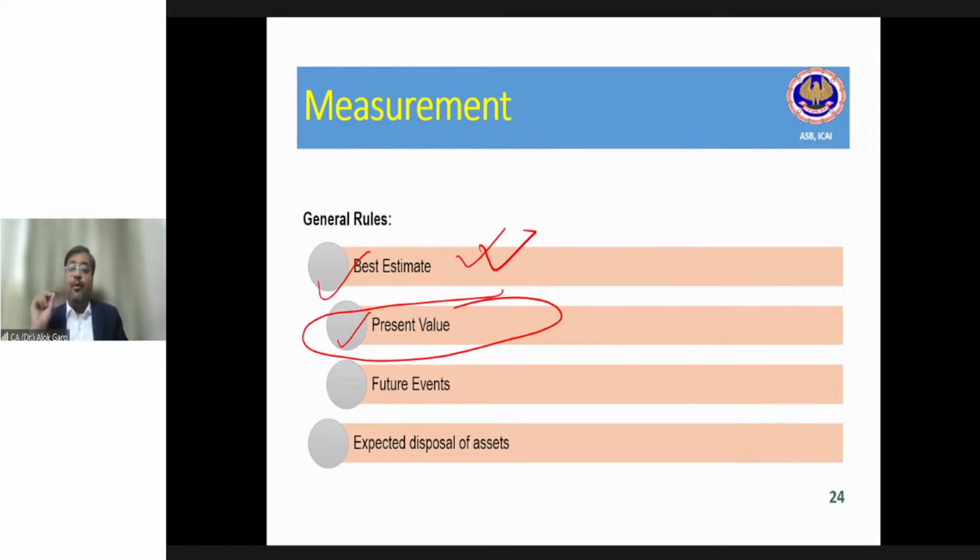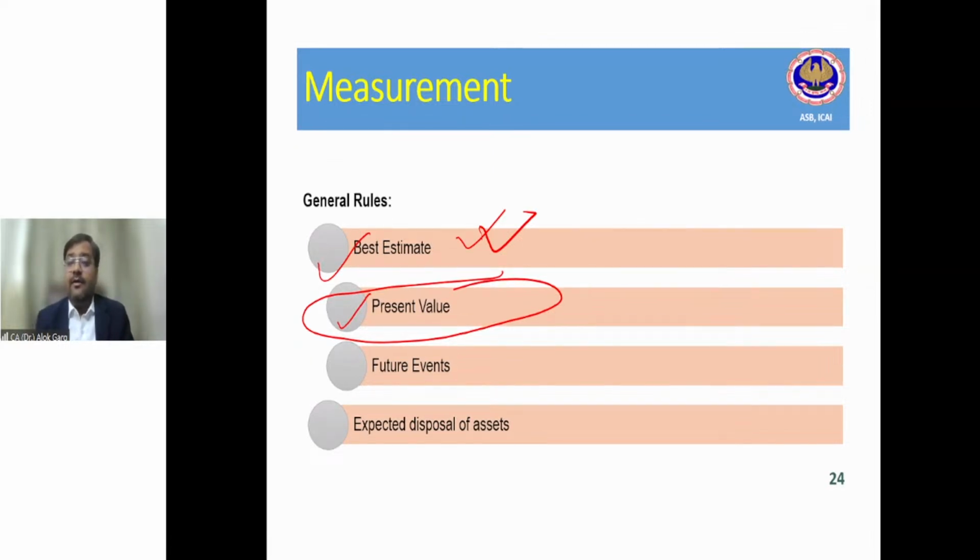Is it clear? So provision is something we recognize on the basis of best estimate. While estimating the best estimate, for example, you are creating a provision for asset retirement obligation, right? Let me take an example of provision for gratuity. While calculating provision for gratuity, what are you guys taking?